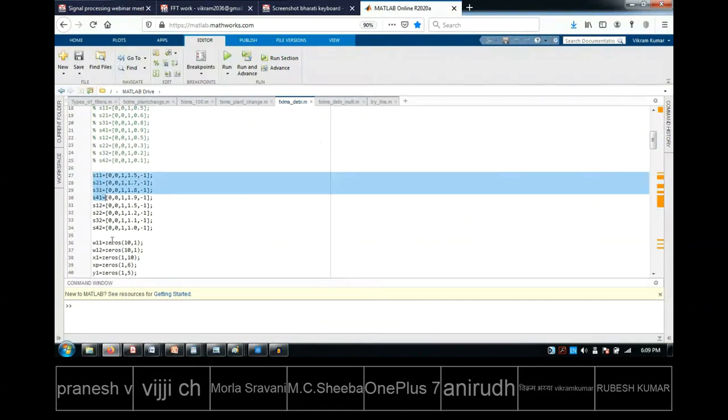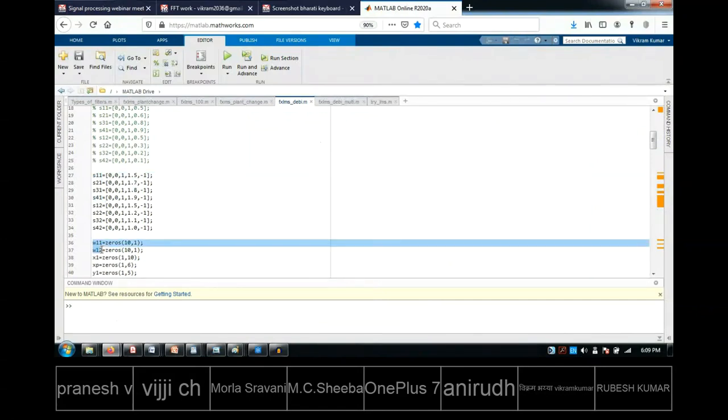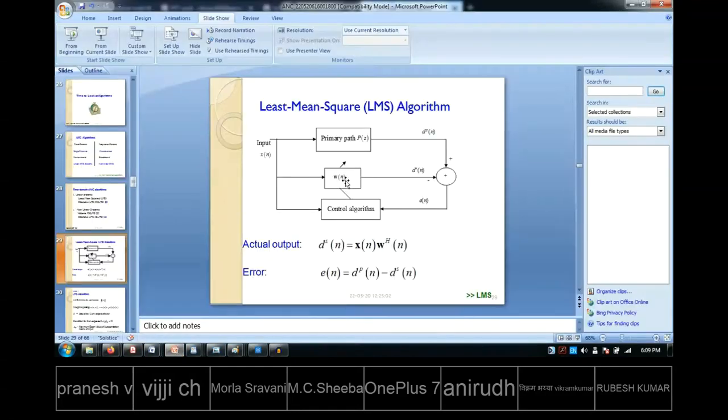Next, the filters also, the weight vectors, W11 and W12. That means again we have two filters instead of one single filter, because we are taking the multi-channel scenario. Let us go back to the LMS algorithm thing. Now you see here, in this particular diagram we are putting only one W, and one very important thing, this is like a vector W. This vector W itself will have W0, W1, W2, so on, up to W N minus 1, capital N minus 1.